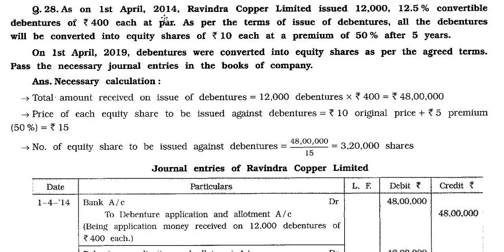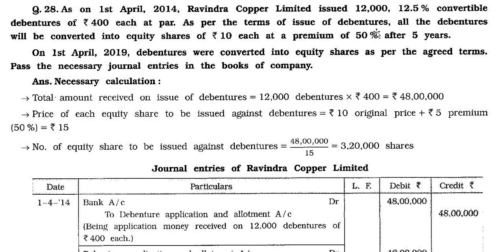As on 1st April 2014, Ravindra Copper Limited issued 12,000 convertible debentures of rupees 400 each at par. As per the terms of issue, all the debentures will be converted into equity shares of rupees 10 each at a premium of 50%.